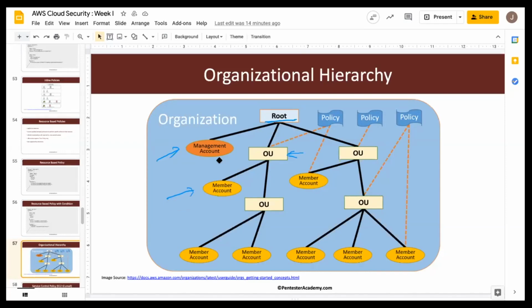So we have noticed that we have IAM users, groups, roles, and policies, right? All of these reside inside the AWS account, which is this one. Now, there's something called SCP, which resides outside of the AWS account.